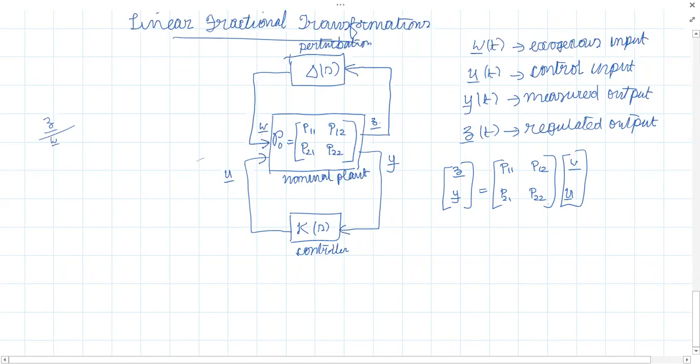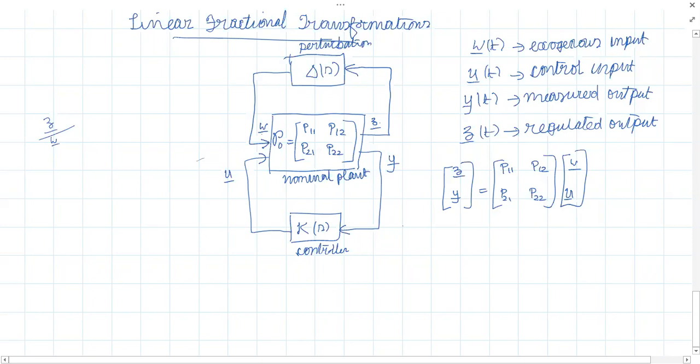Yes, because W and U are the inputs, and Z and Y are the outputs, and they are linked with the nominal plant, which is given in matrix form: P11, P12, P21, P22.